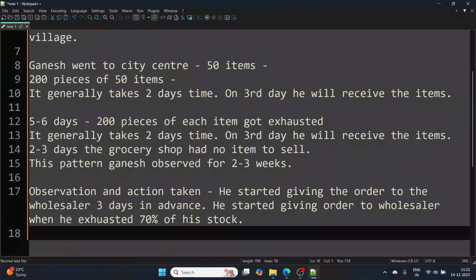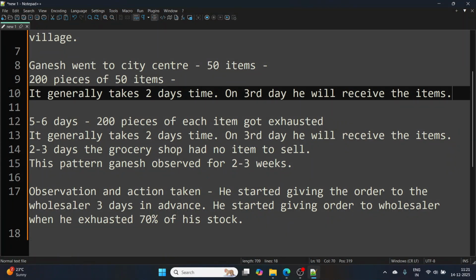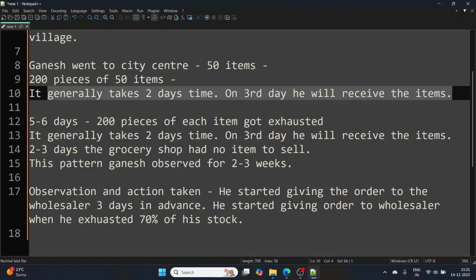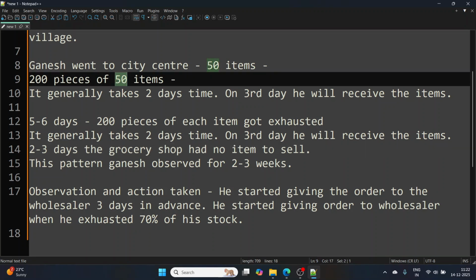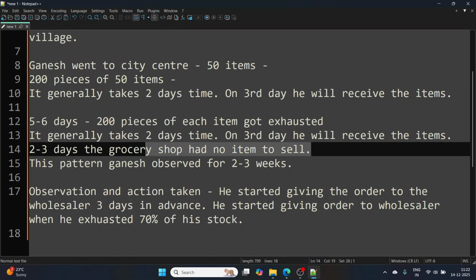As a result of this 2 to 3 days buffer, Ganesh had no gap in which he had no items to sell, because earlier he was giving the order to the wholesaler when all of his items were exhausted. Now that Ganesh is giving the order in advance, he always has these 50 items with him to sell.